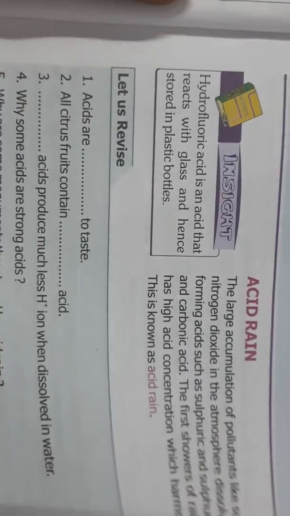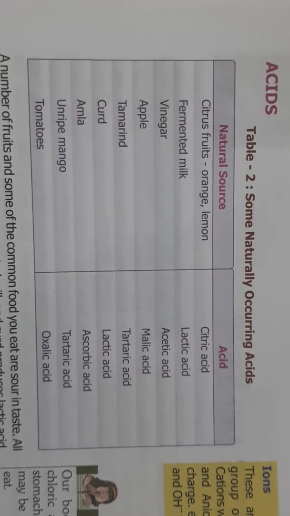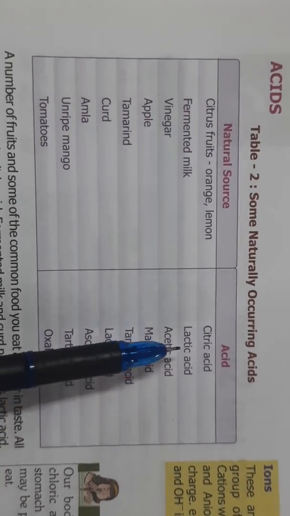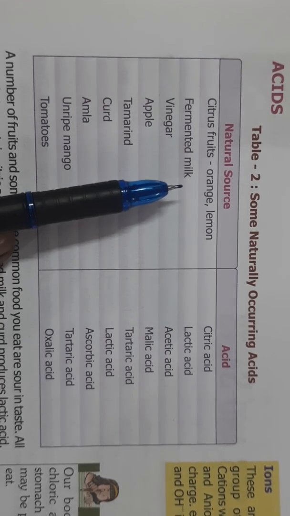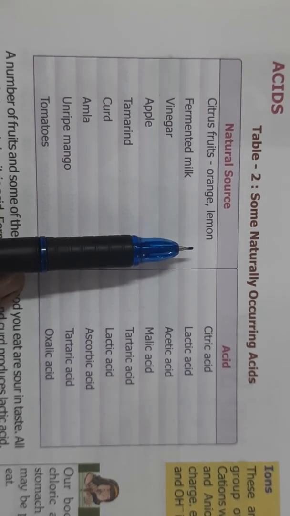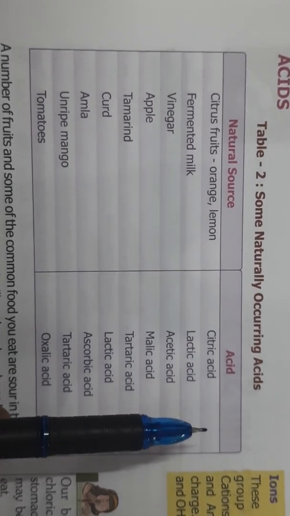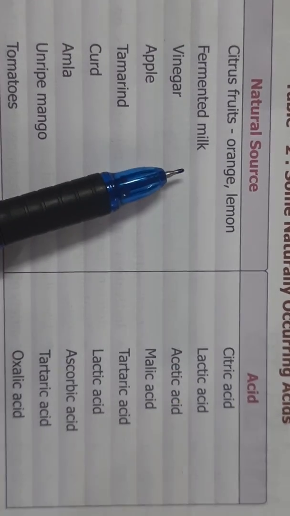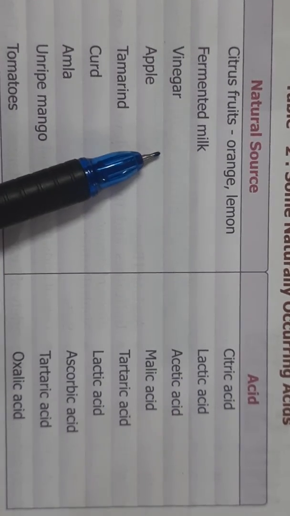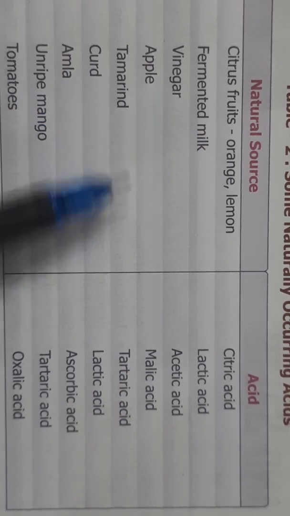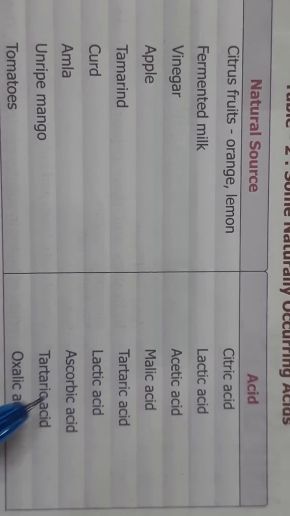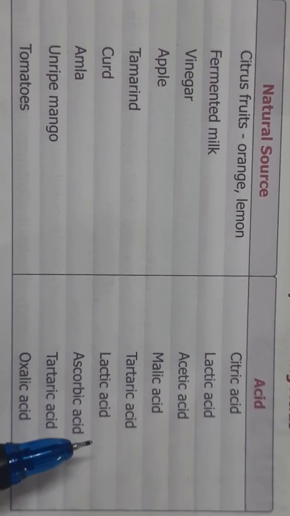So in this table, children, some natural sources of substances are given and the acids present in them are given. You will have to learn this table. Like orange and lemon, which acid do they contain? They contain citric acid. Milk contains lactic acid. Vinegar contains acetic acid. Apple contains malic acid. So in this way you will have to learn which fruit or which food item contains what kind of acid.